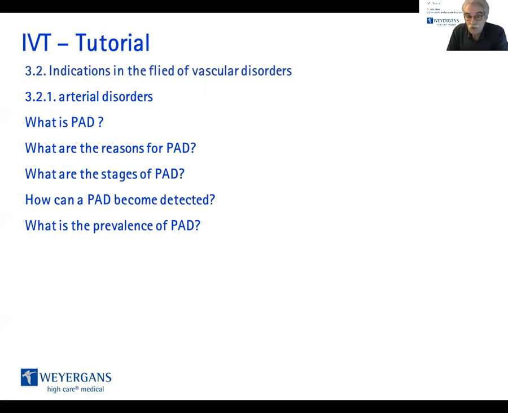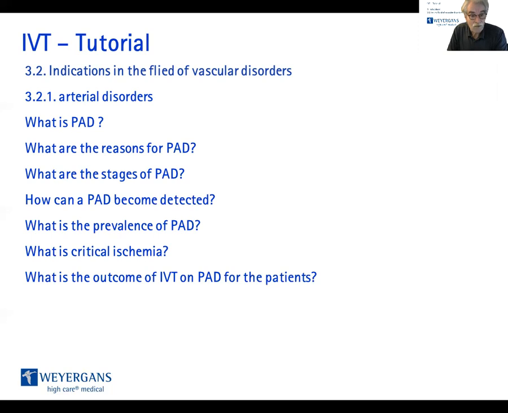And most important, what is the prevalence of PAD? What is the outcome of the PAD? You should be able to explain what is a critical ischemia and what is the outcome of IVT on PAD for the patients. What do the patients profit from if they get the IVT?